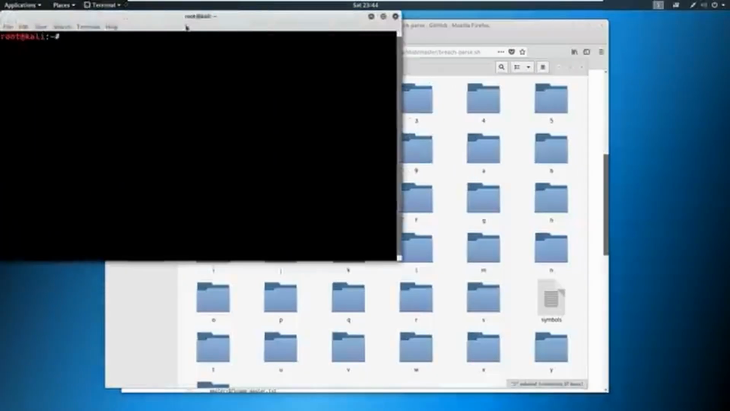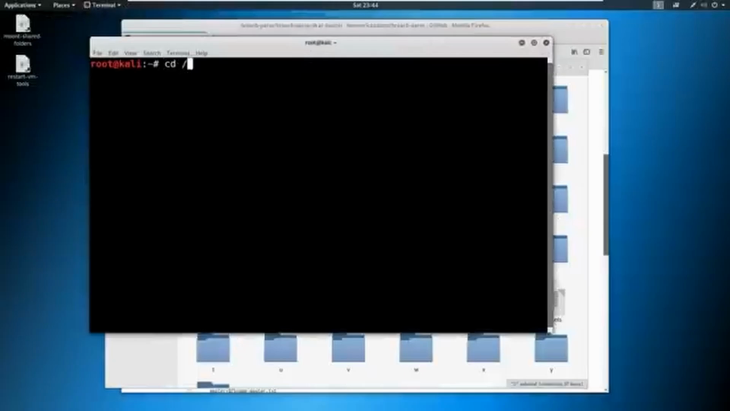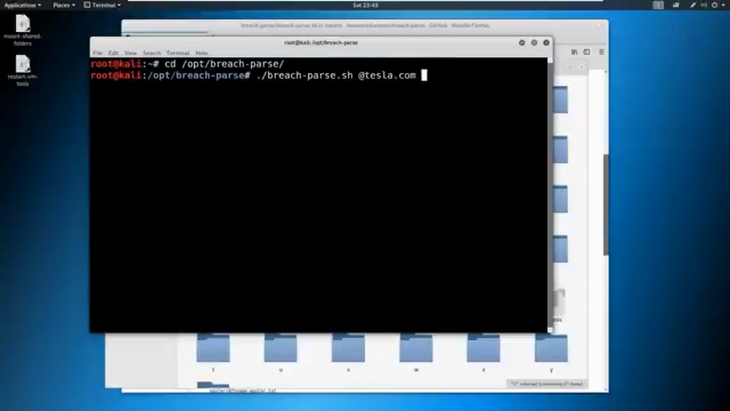So what I'm going to do is go ahead and go into the terminal and make it a little bigger. And then I'm just going to change into that opt folder, breach-parse. I'm going to run breach-parse, and I'm just going to say @tesla.com and then tesla.txt, and that's going to run. So again, you do not have to install this. This is only for visual purposes. I'm going to show you in the next video another way to do this.